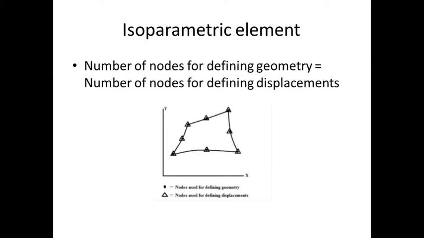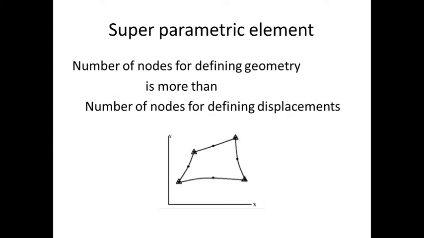In this section the dot represents geometry and the triangular shape is used for defining the displacements. Here and after, I show you what other elements are available. Then the superparametric element: here the number of nodes for defining geometry is more than the number of nodes for defining displacements.